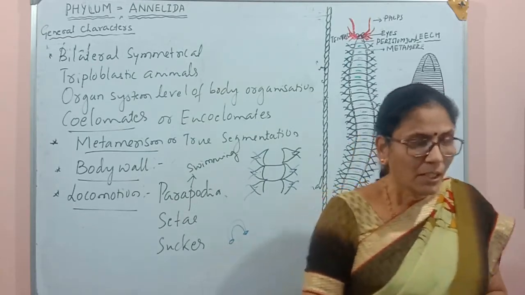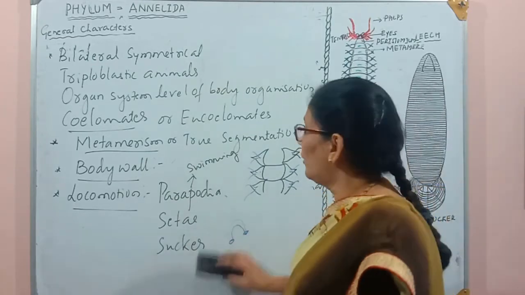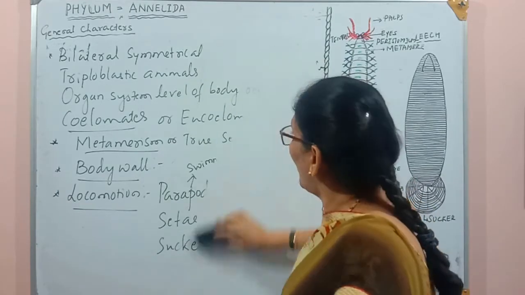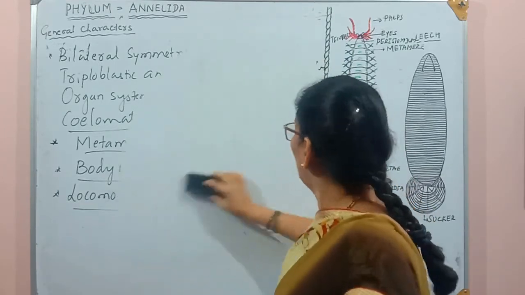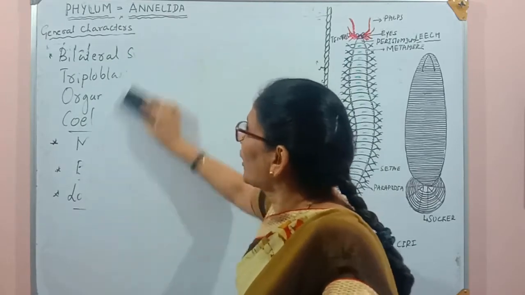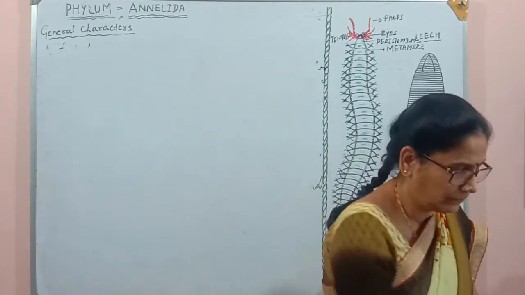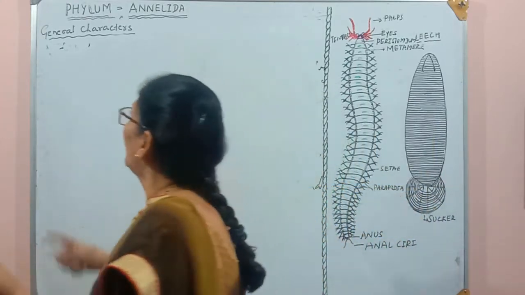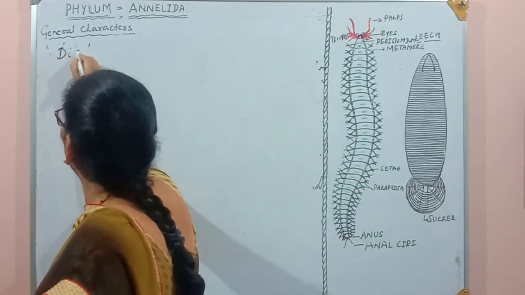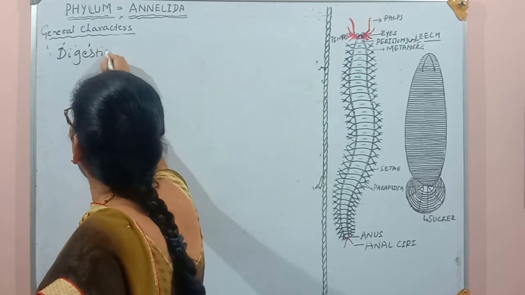Next we will discuss digestion and other physiological activities of these organisms. Let us start with the digestion, or digestive system.